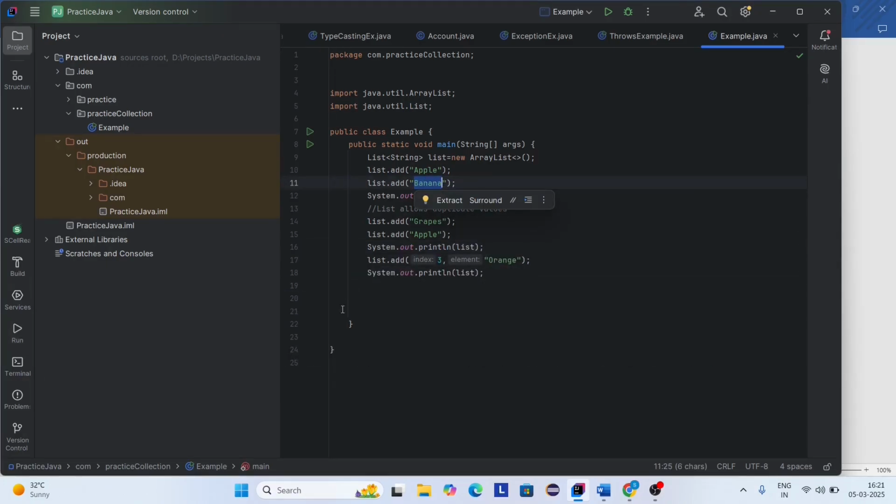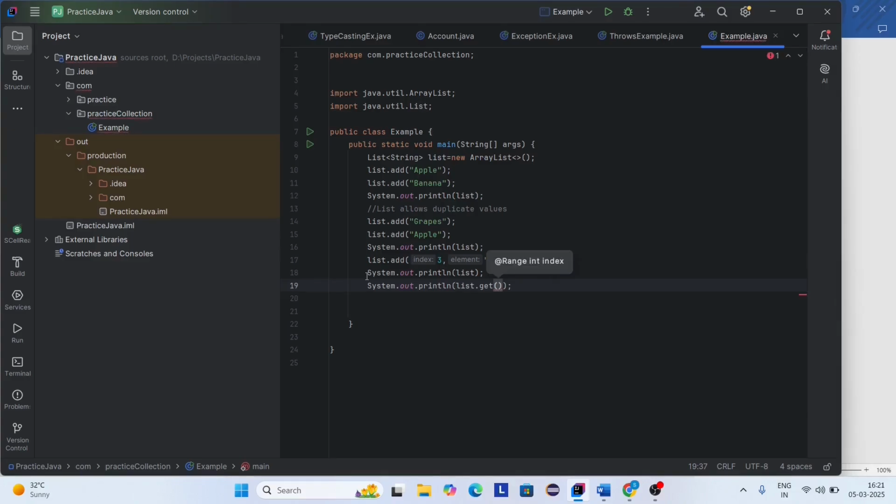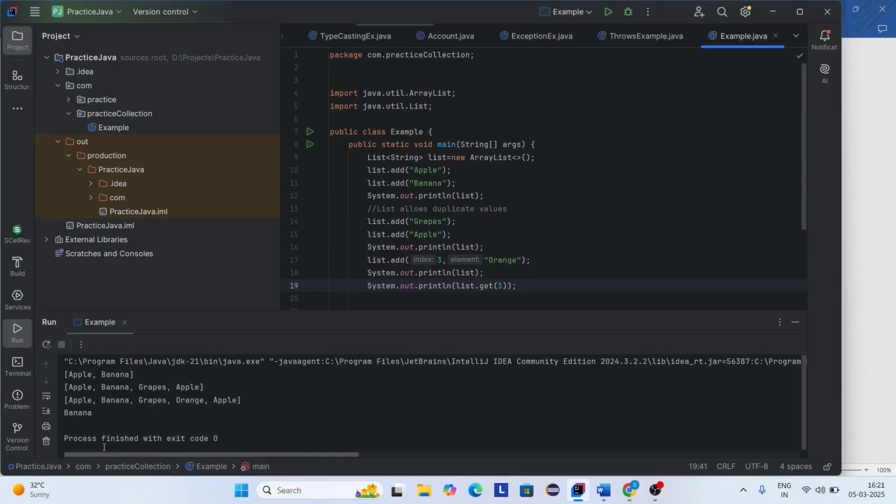Now I'm going to access an element with the help of the get method. Here list dot get of, and I'm specifying the index. Based on the index value, it will return the element. Banana's index value is 1, so I'm specifying the index as 1. Now you can run this code. Here you can see we can access the banana element. So list allows duplicate values. You can see apple, apple two times it will display. Also list maintains insertion order, and we can access the elements with the help of the get method.